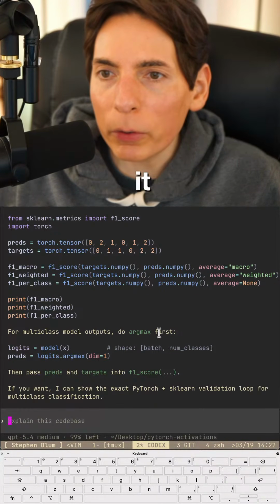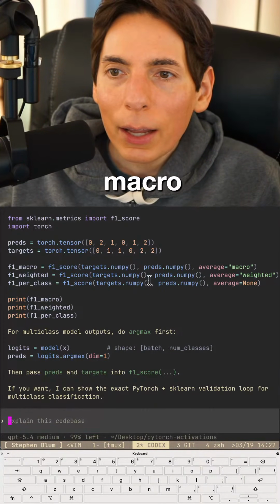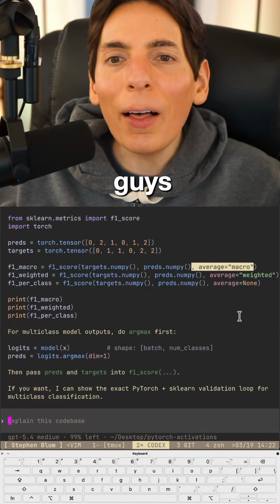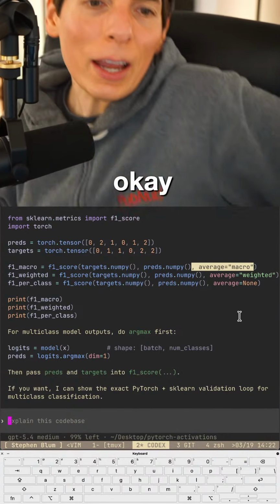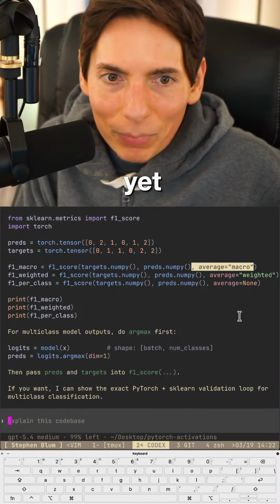Oh, so it does work with multi-class. We just got to do something different. Oh, macro average. We got to add some extra stuff here, you guys. Oh, that's right there. Okay. All right, we're going to do it. That's the plan. We're not going anywhere yet.